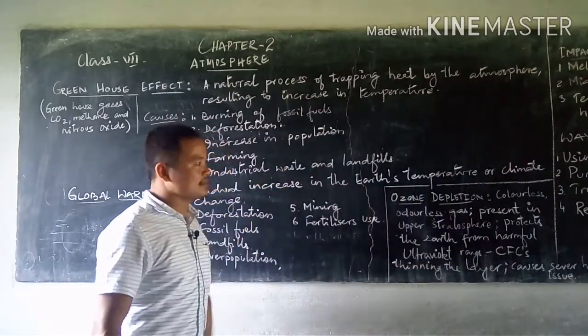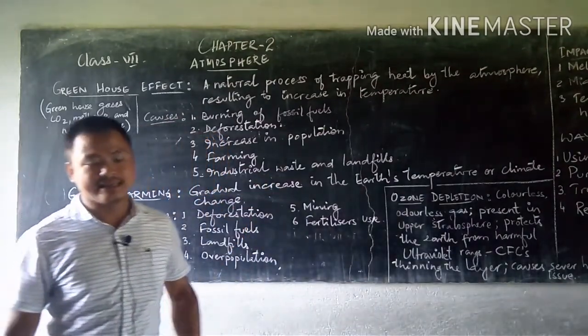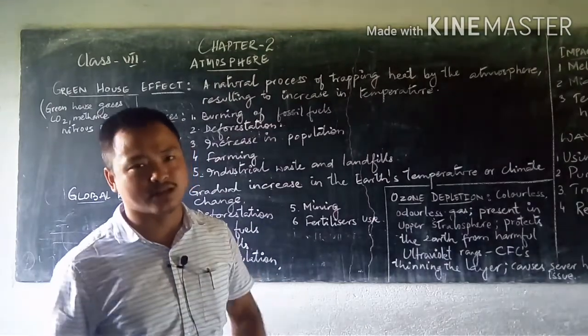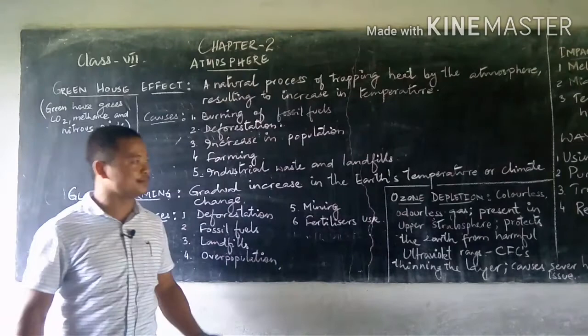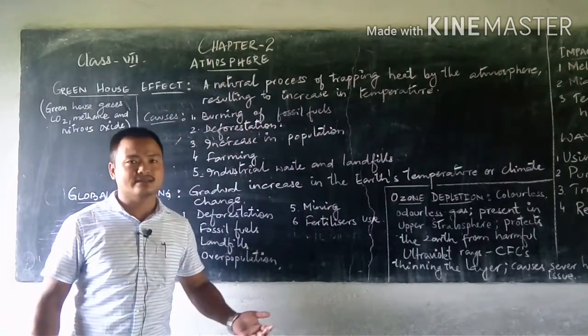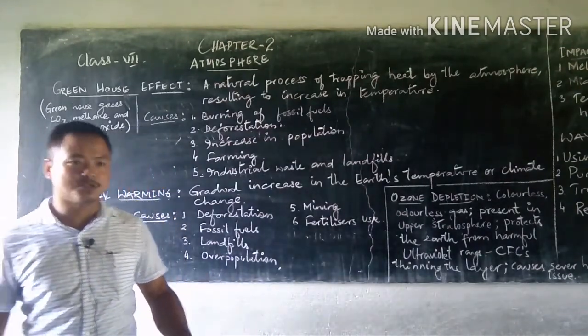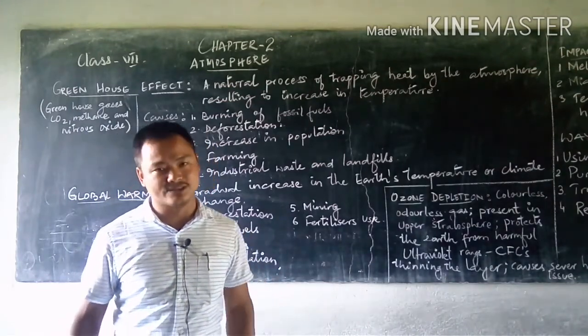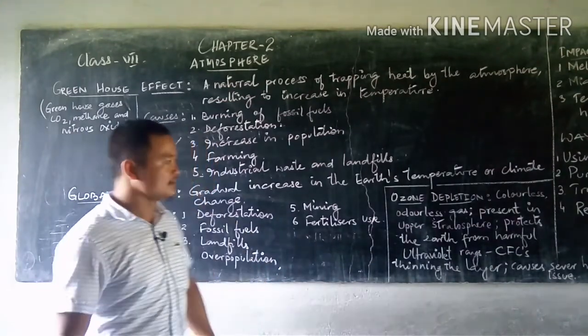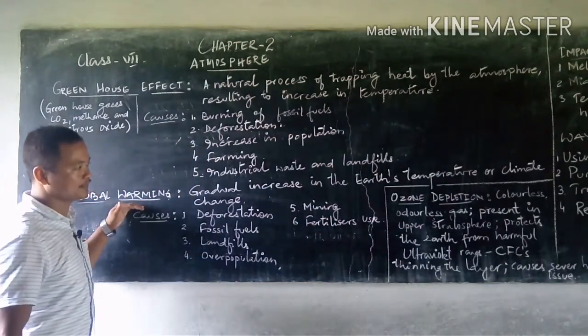So now with the increase in temperature, the impact is so huge that what we see in this present generation, because of this rise in temperature, is that climate is changing. In other words, we are on the verge of witnessing large scale climate change, that is global warming.